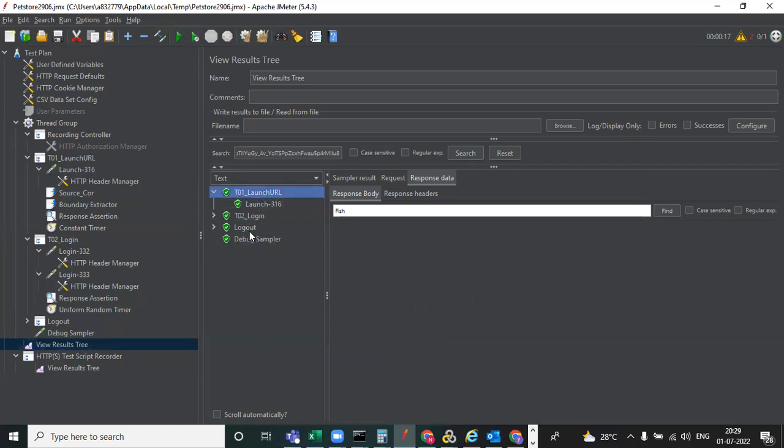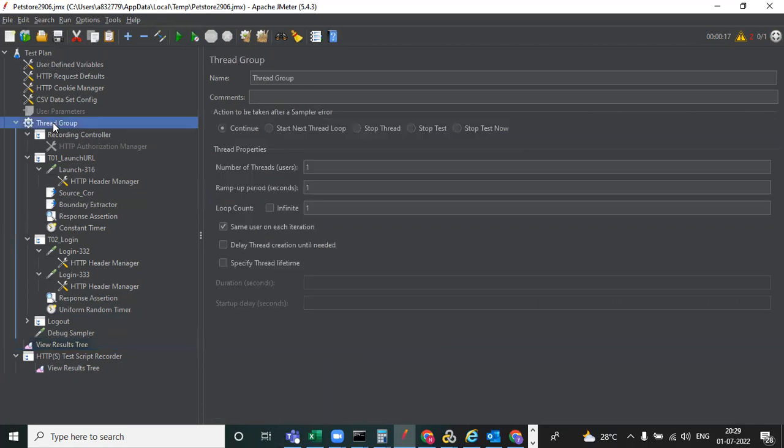Got it, everyone? So now we need to execute, and this is the thread group. The number of threads is nothing but the number of users, so you need to give 10 users and ramp up. So 10 users, every user 5 seconds, how much time will it take? 10 into 5, 50 seconds. So you need to give 50 seconds here.